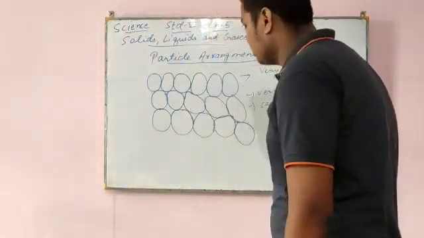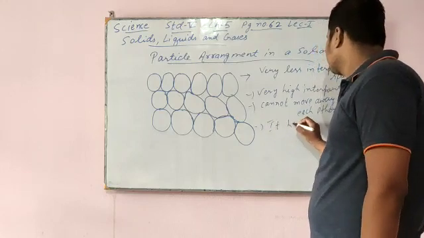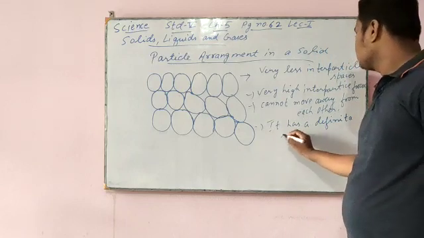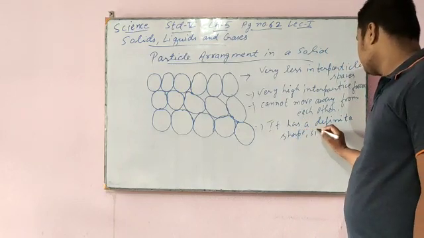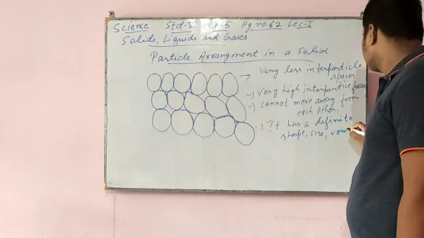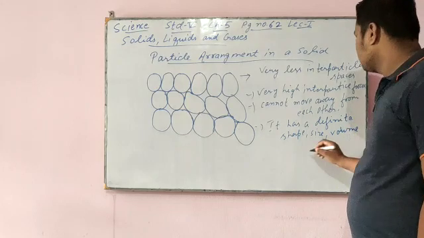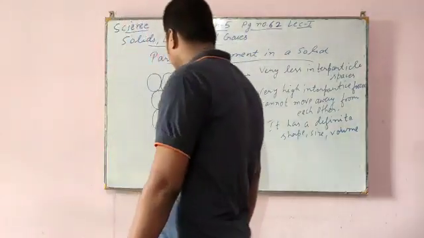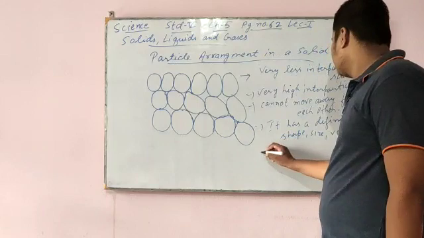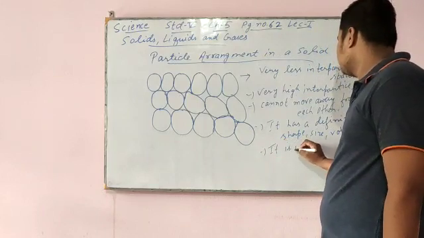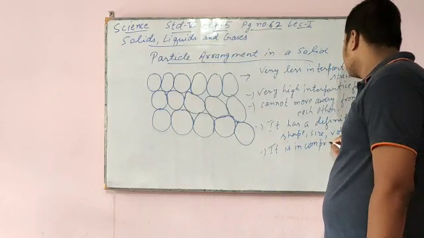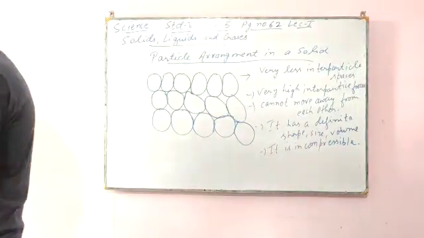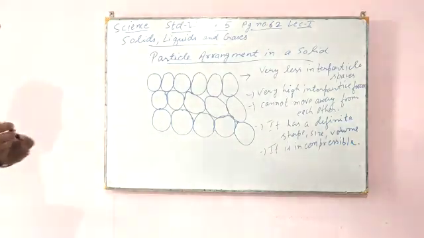That's why it has a definite shape, size, volume, and it is incompressible. So this is the particle arrangement in a solid.